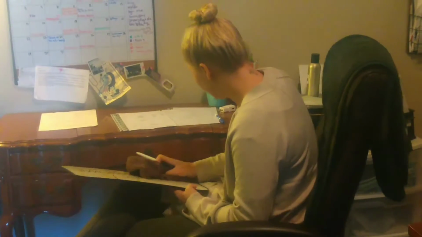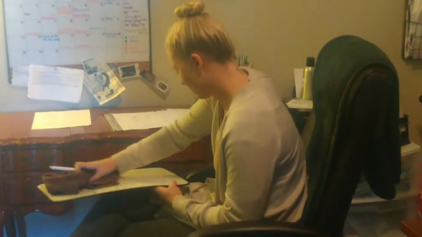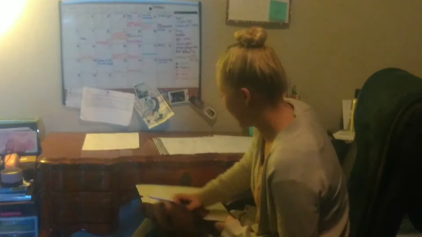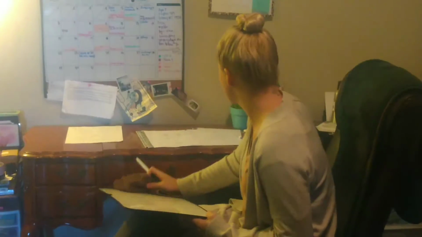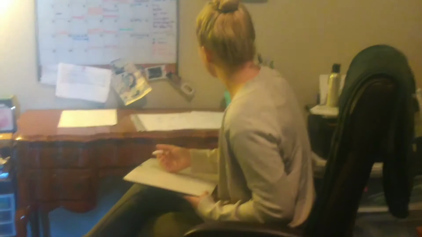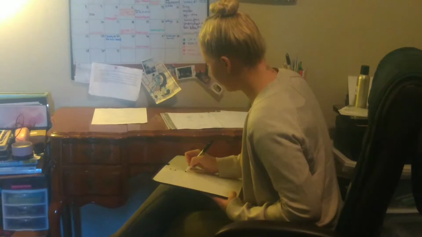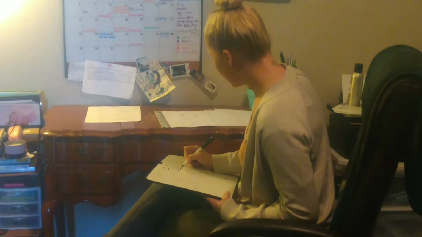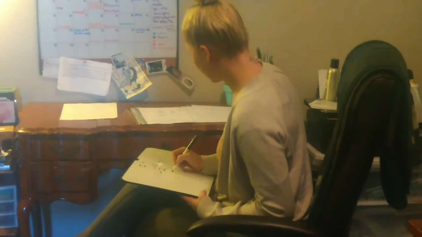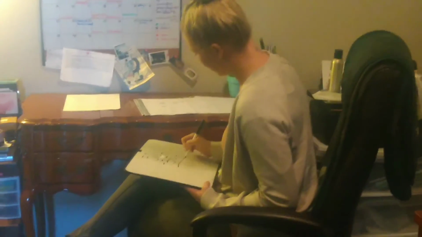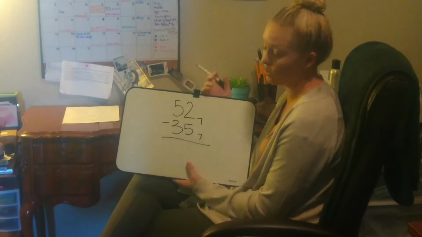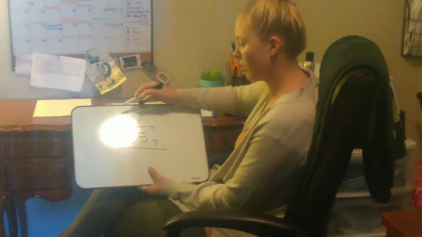Now we're going to have subtraction, and we have 2 strategies we're going to use. We have the traditional method, which we're going to do first. So we have 52 in base 7 minus 35 in base 7. So we're regrouping at base 7. They're asking us to take 2 away from 5. We cannot do that without borrowing.